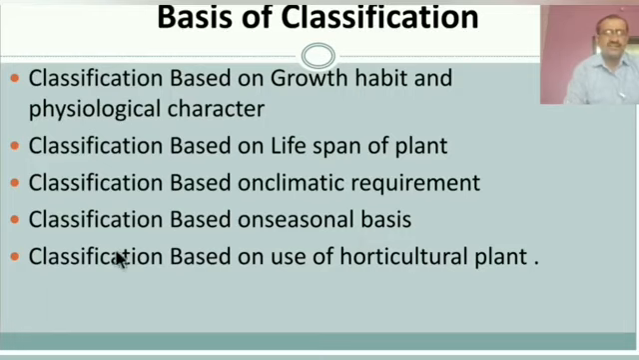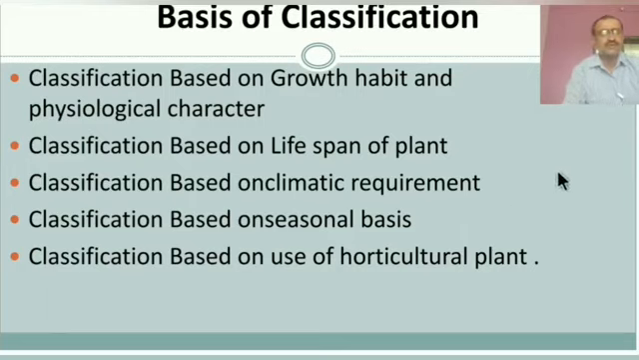And last point is classification based on use of horticultural plants. For what purpose are these plants used? On the basis of that, the classification can take place. In this way, this is the basis of the classification, and on this basis, the main 3 groups, fruit, vegetable and third one flower, can be classified.